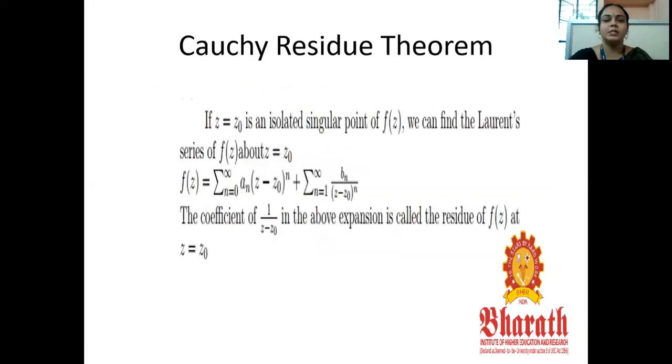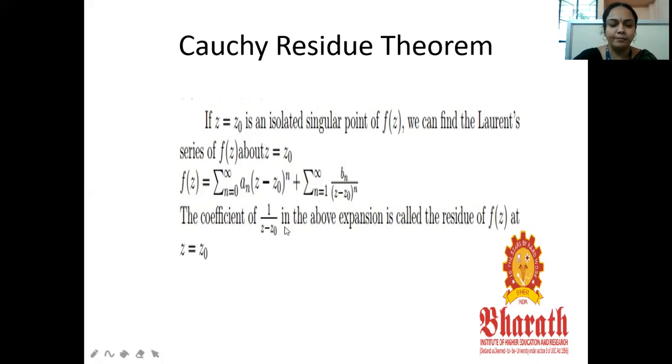Next, the Cauchy residue theorem. If z equal to z naught is an isolated singular point of f of z, we can find the Laurent series of f of z. That is, f of z equals summation n equal to 0 to infinity a n into (z minus z naught) whole power n, plus summation n equal to 1 to infinity b n by (z minus z naught) whole power n.